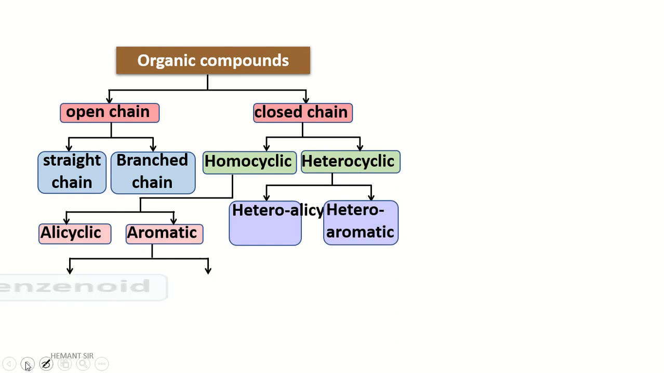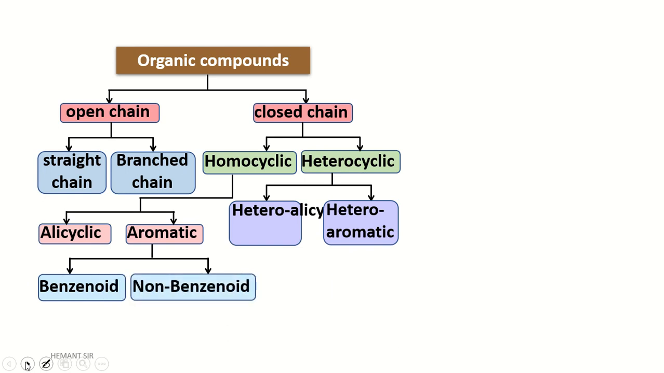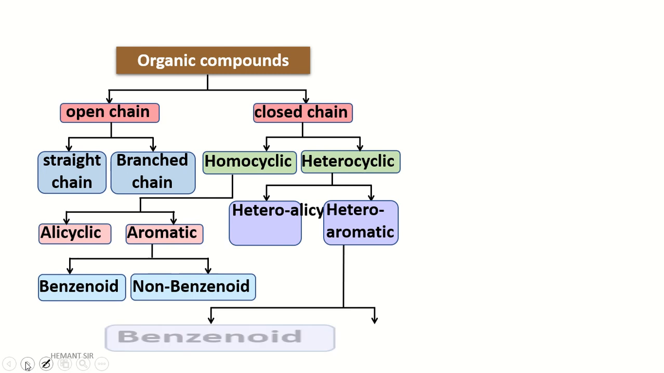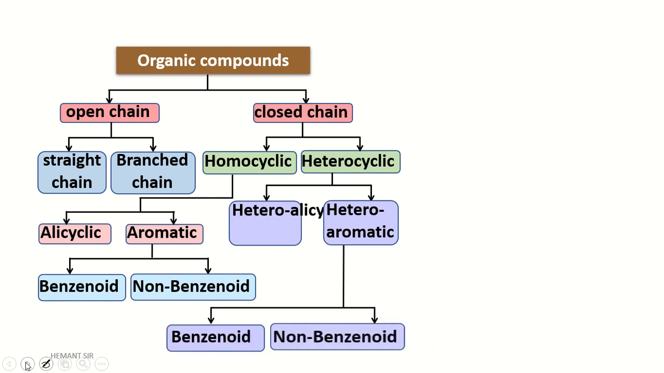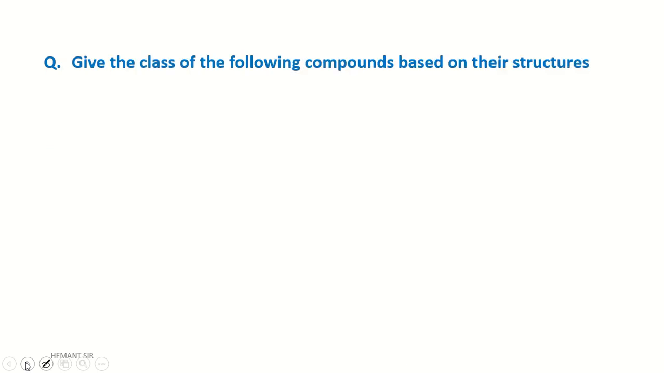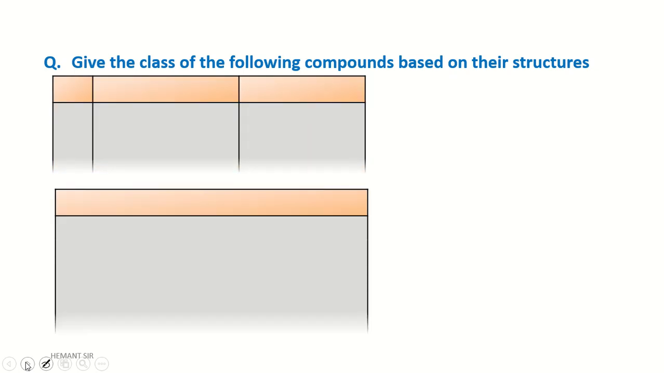Aromatic compound is also classified into two categories. One is benzenoid and second is non-benzenoid. Heteroaromatic is also classified into two categories. One is benzenoid and second is hetero non-benzenoid compound. These are the classification of the organic compound. It is also called a flow sheet of the organic compound. Okay, let's see the question. We have some questions. Give the class of the following compounds based on their structure.